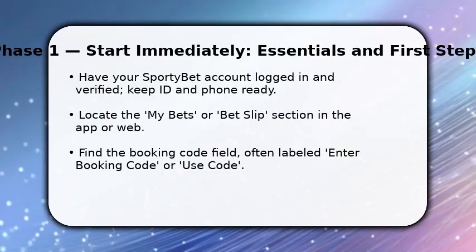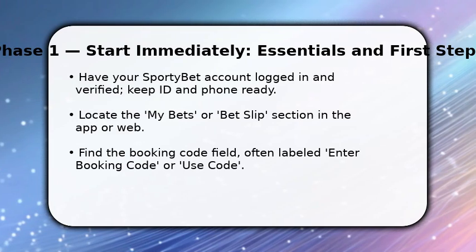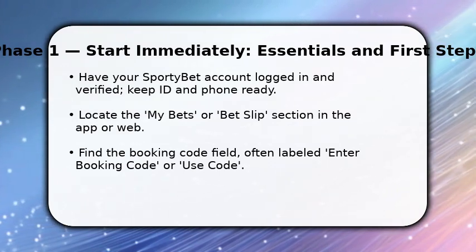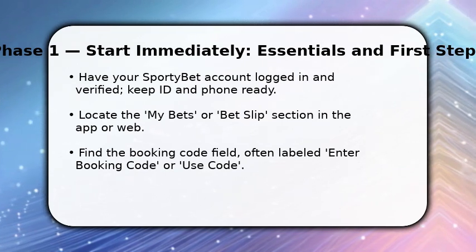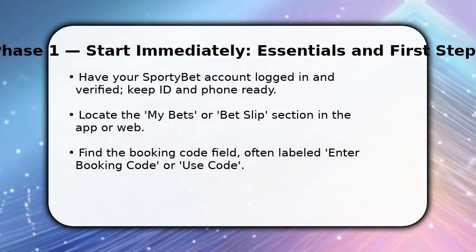Enjoy the video. You start by opening Sportybet and signing in. Make sure your account is verified so the booking code applies immediately. Once signed in, navigate to My Bets or Bet Slip. That's where codes are accepted.